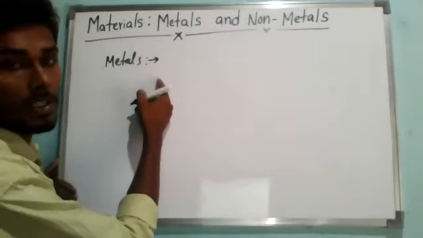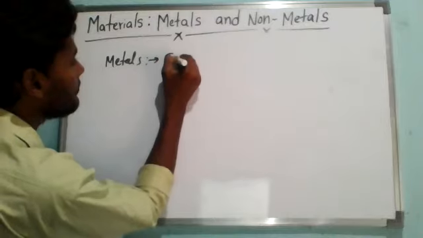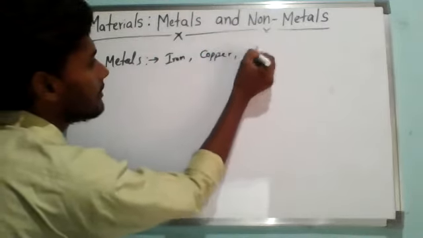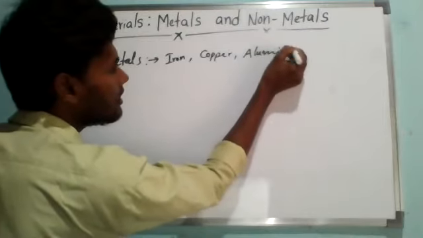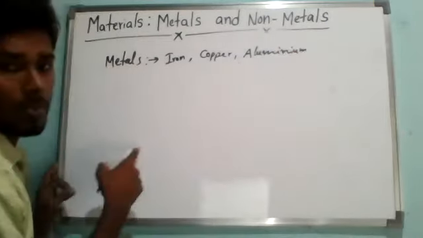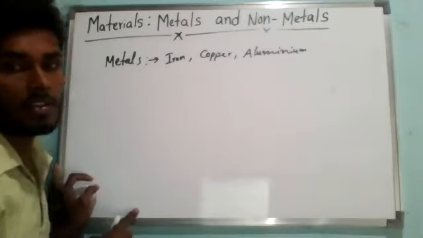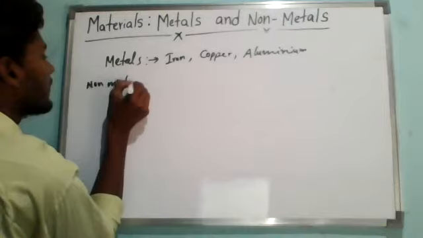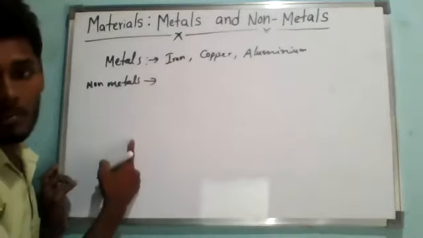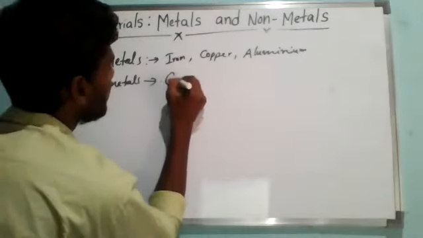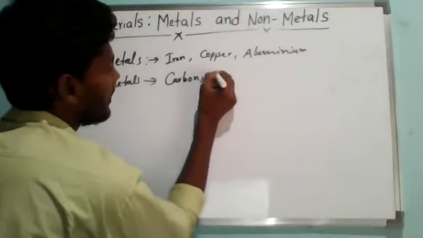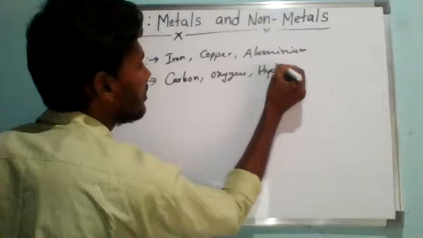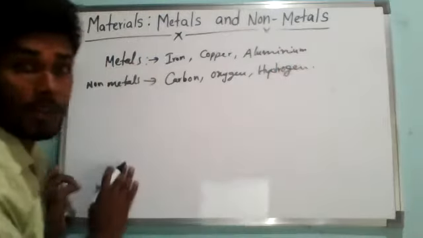The examples of metals are iron, copper, aluminium. These are very well known metals to us. Like that, the examples of non-metals are carbon, oxygen, hydrogen. So these all are examples of non-metals.